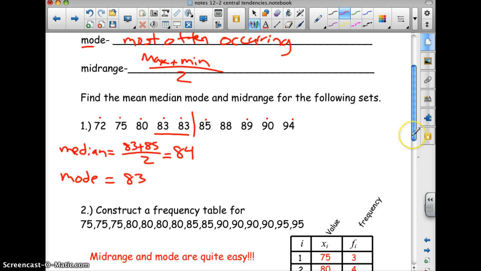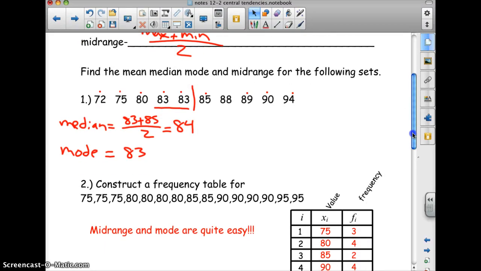If all the elements are repeated the same number of times, then there is no mode. If I had another 88, for example, then my mode would be 83 and 88. If I had 2 more 94s and another 88, 94 alone would be the mode.